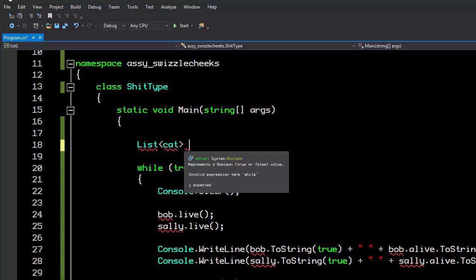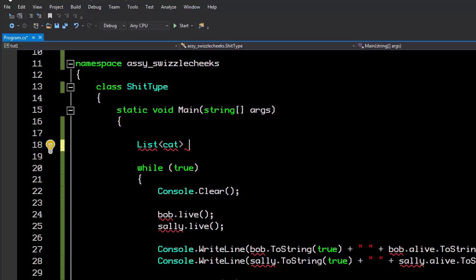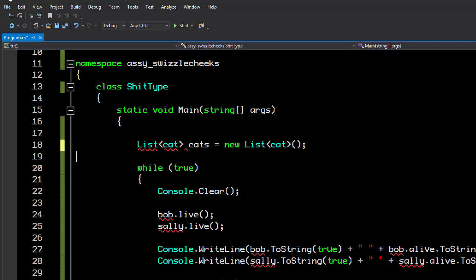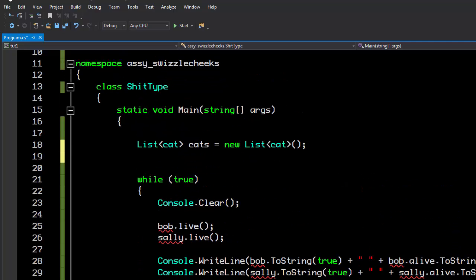And this is what's called a generic type. It's basically a type that takes a parameter, not as the function that creates the type, but as the actual type. So we can create a list of cats, an ace of kidneys, a bag of bananas. So we can create a list of cats, and we'll call it the cats, and we'll instantiate that to a new list of cats. And now, instead of having 2 cats, we can have as many as we want. But for now, let's just create the same 2.